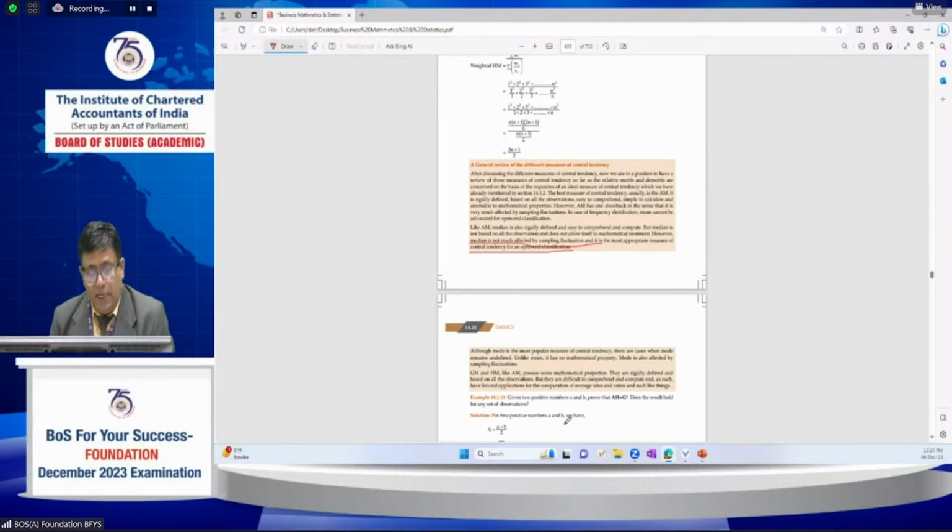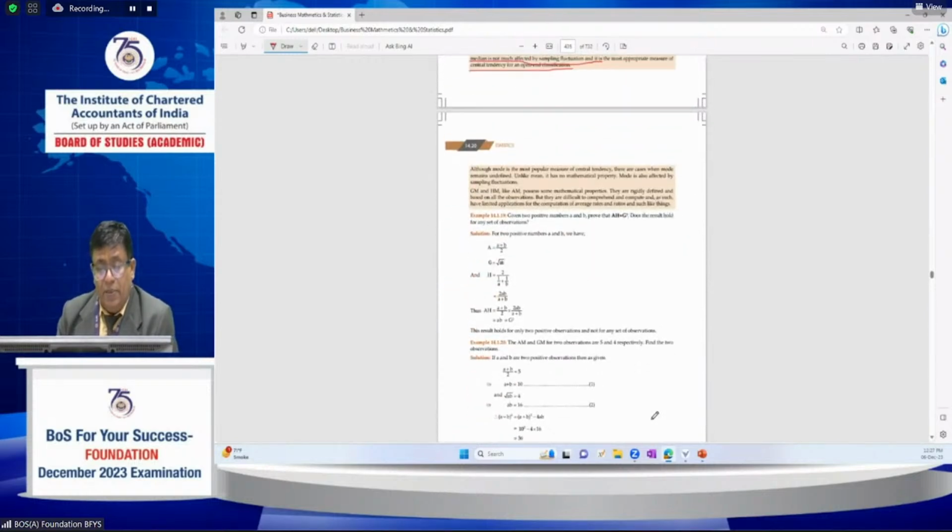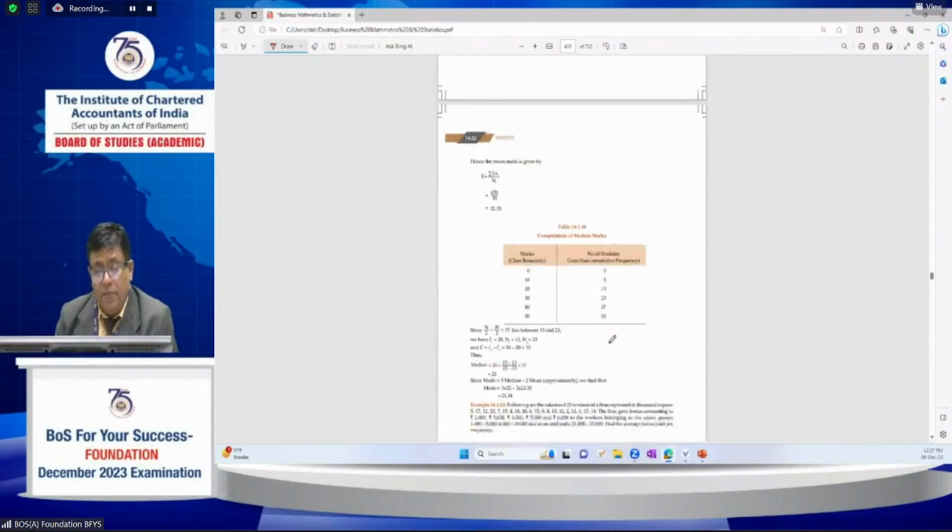GM, HM, and AM possess mathematical properties, and there is a relationship between AM, GM, and HM: AM is greater than or equal to GM, which is greater than or equal to HM. Like that, the property AH equal to G square is also an important property.